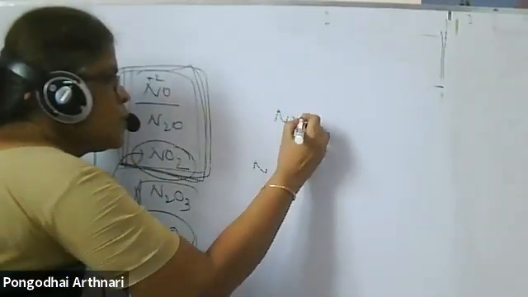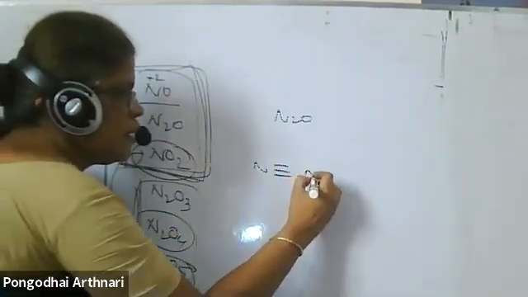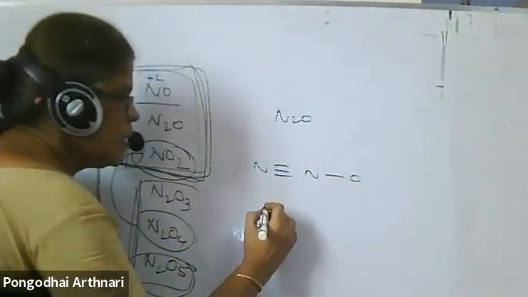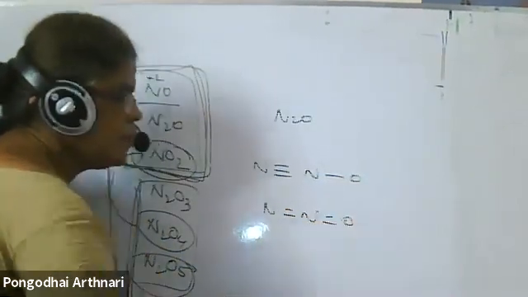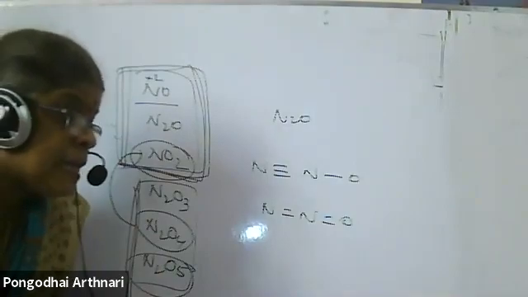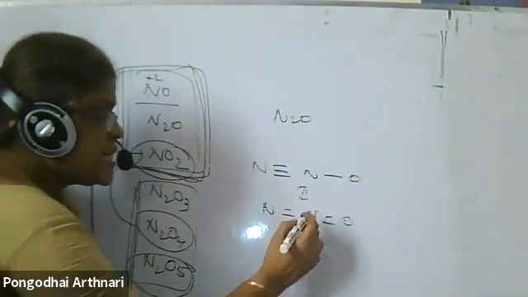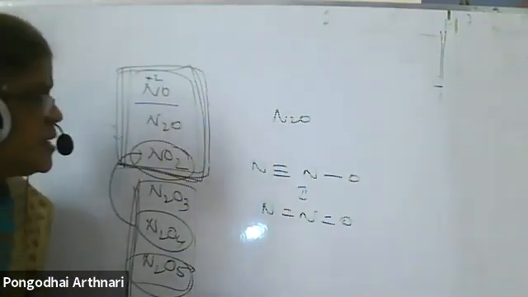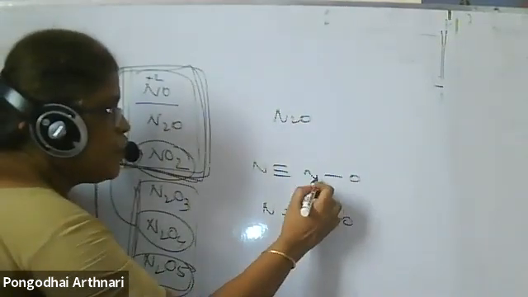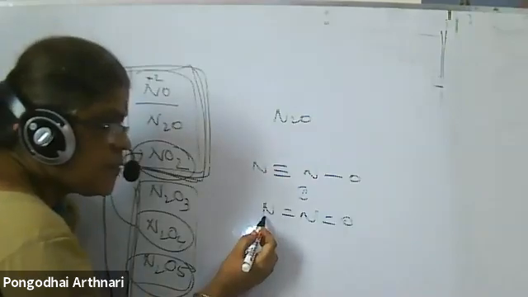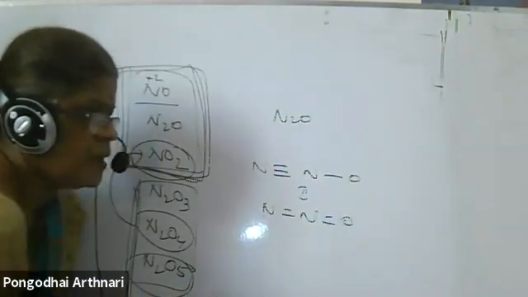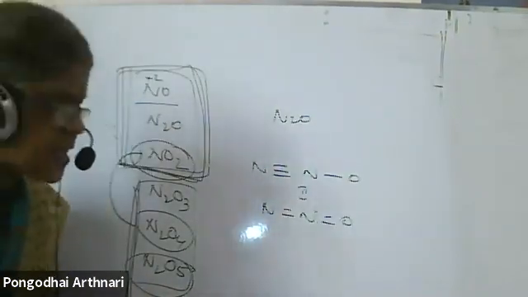If I talk about N2O, how will you draw the structure? This is the way: N double bond N double bond. Here the question is not usually asked, because depending upon the resonating structure, the covalency of nitrogen varies. Here the covalency of this nitrogen is 4, here it is 3. Here the covalency of this nitrogen is 2, here it is 4. They will specifically ask if they are asking.